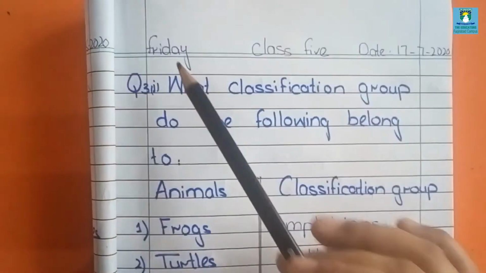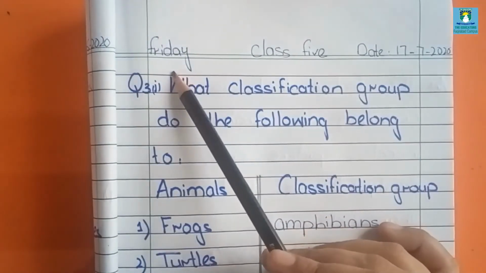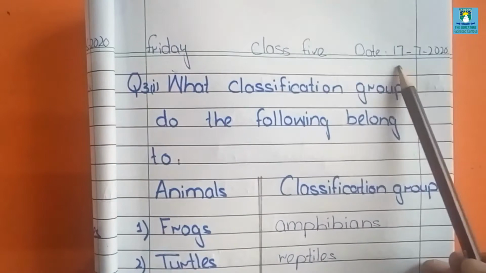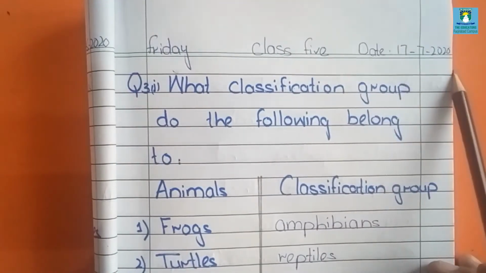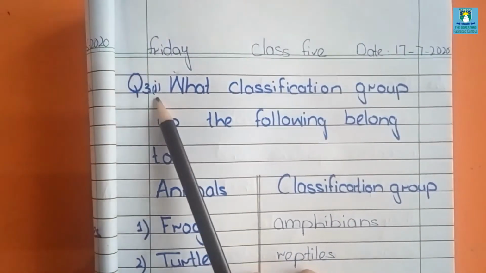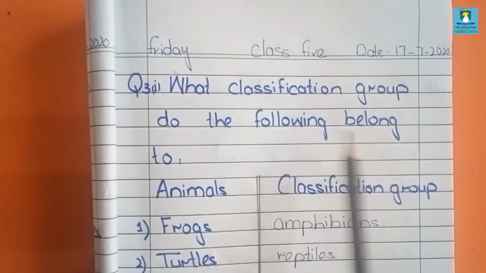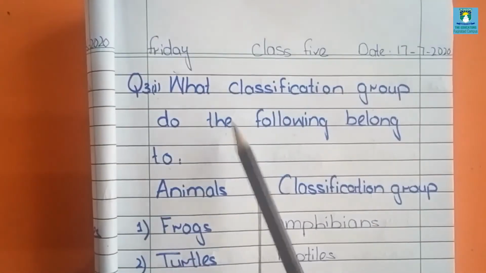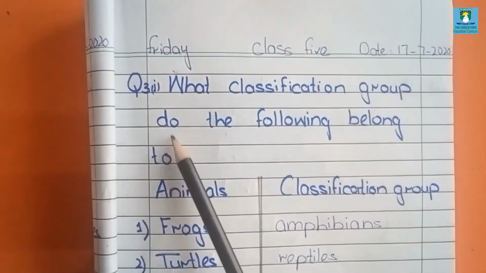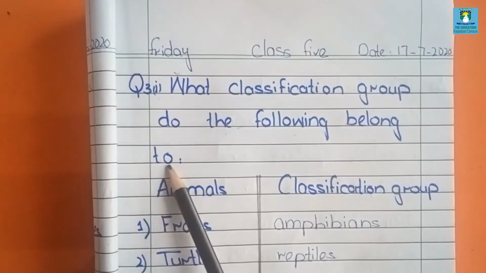First of all, write day. Day is Friday. Write date. Date is 17 July 2020. Question number 3, part 1st. What classification group do the following belong to?